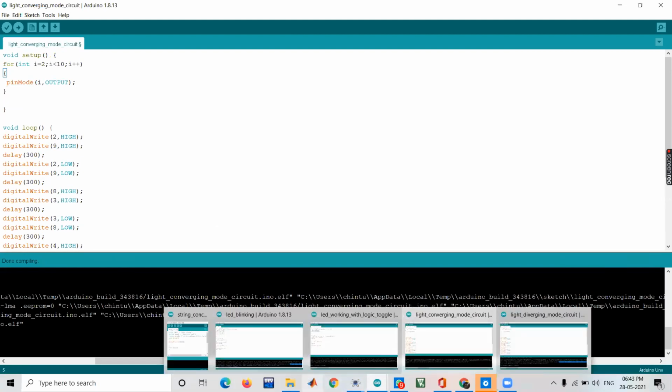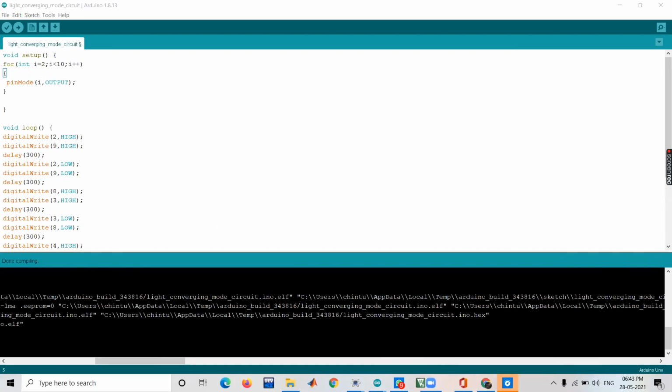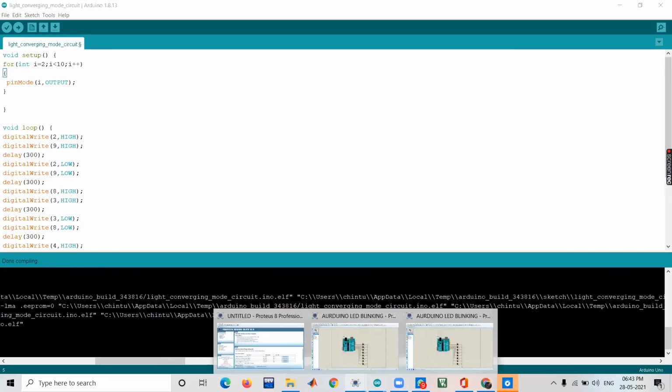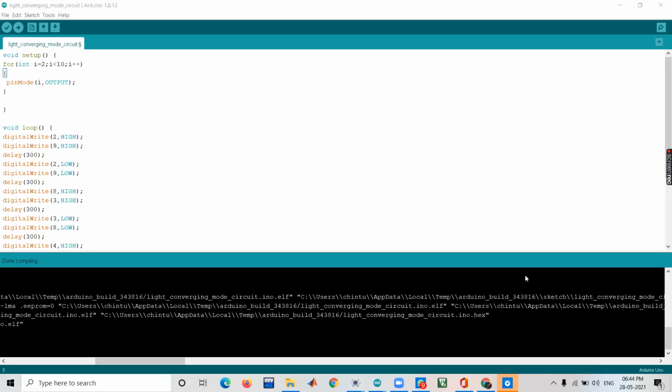It will simply make your program much smaller. Right now you have only 8 LEDs. Suppose you got 10 LEDs, or in real life you got 100 LEDs. You can't make a program for 100 LEDs, you cannot write those commands. Okay, sir, I will do. Fine. And for the diverging, okay.